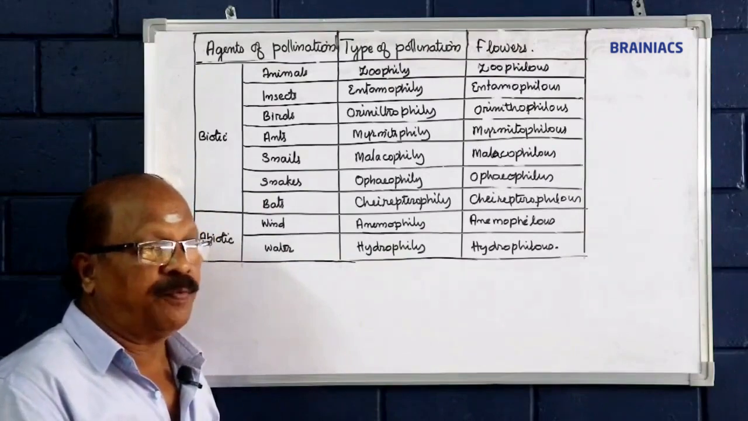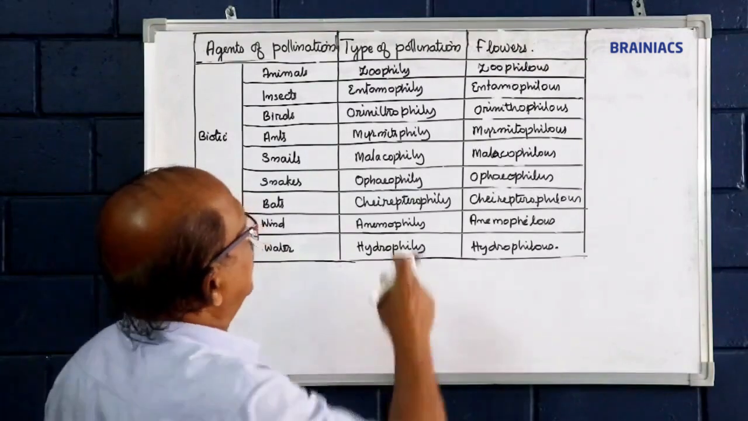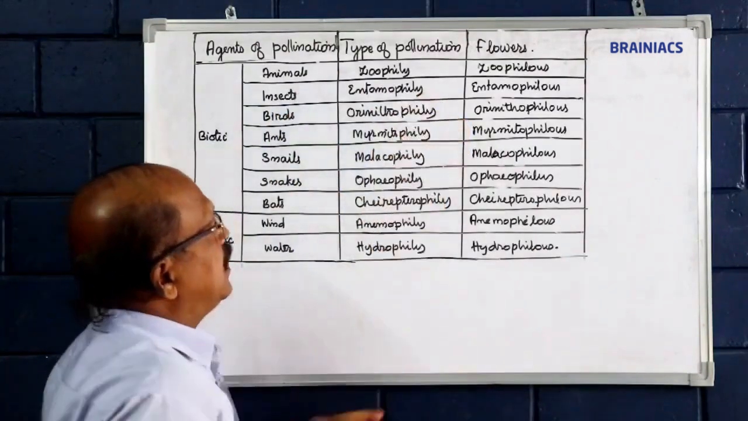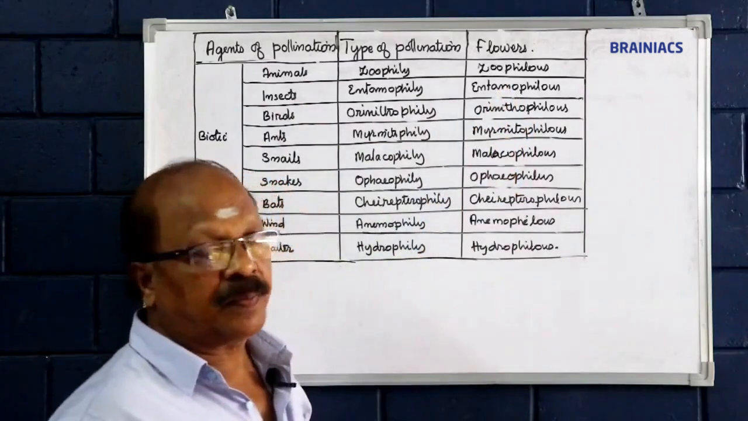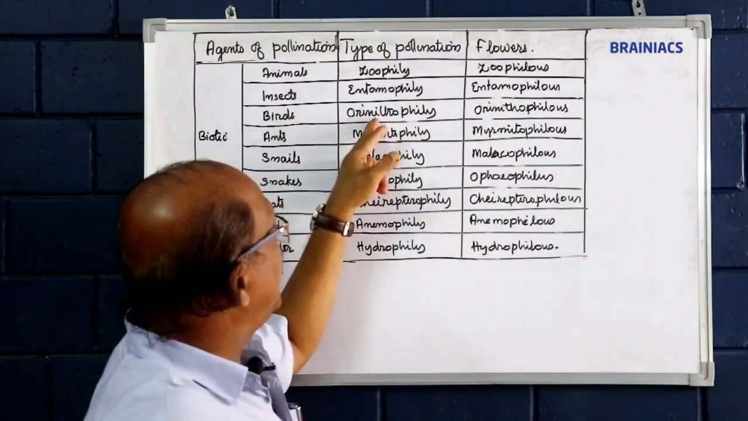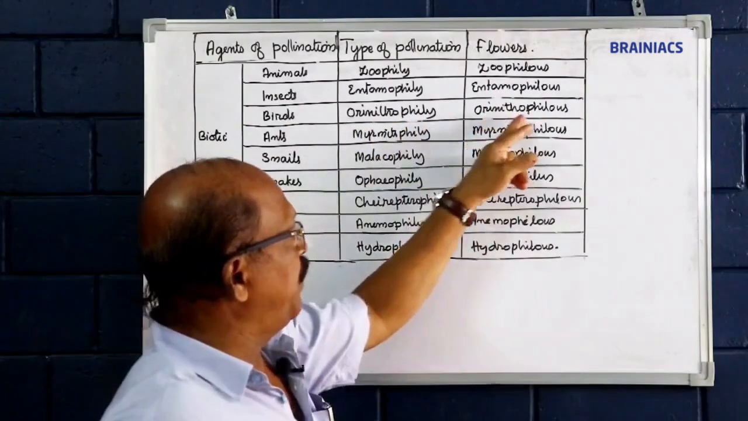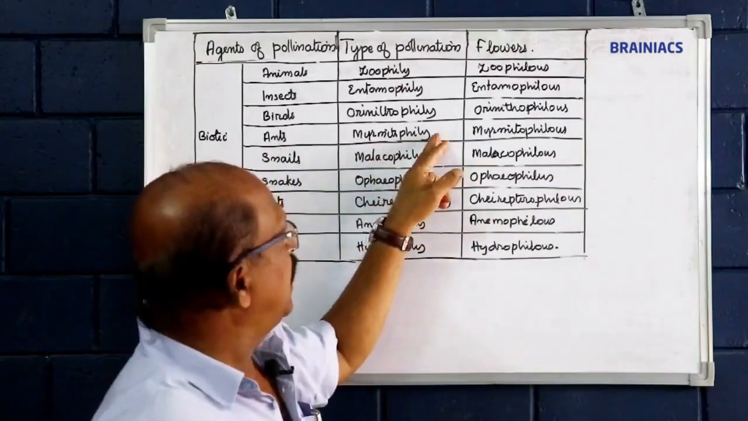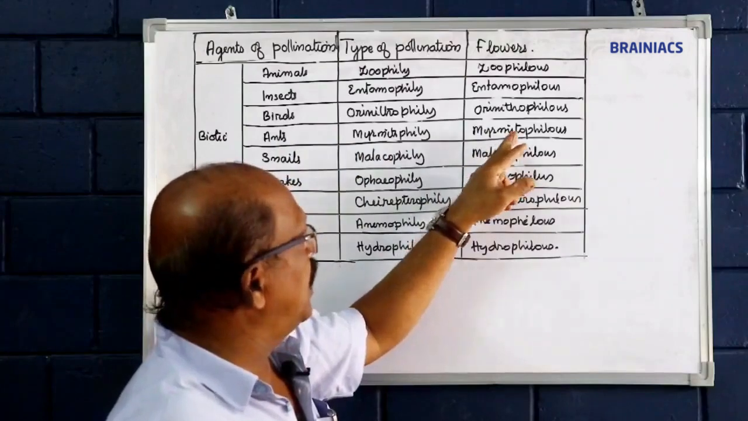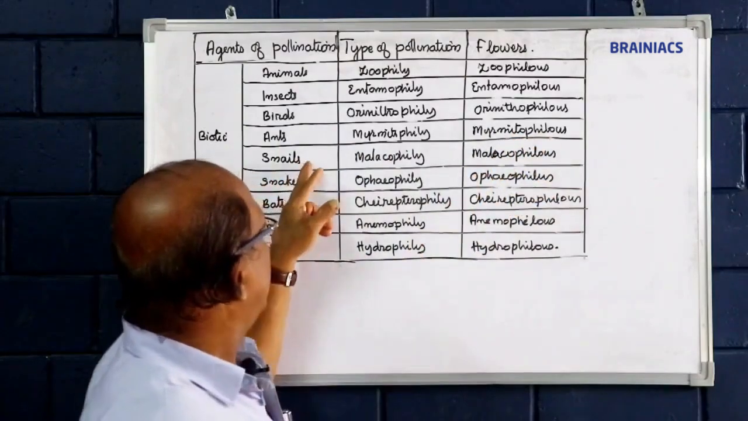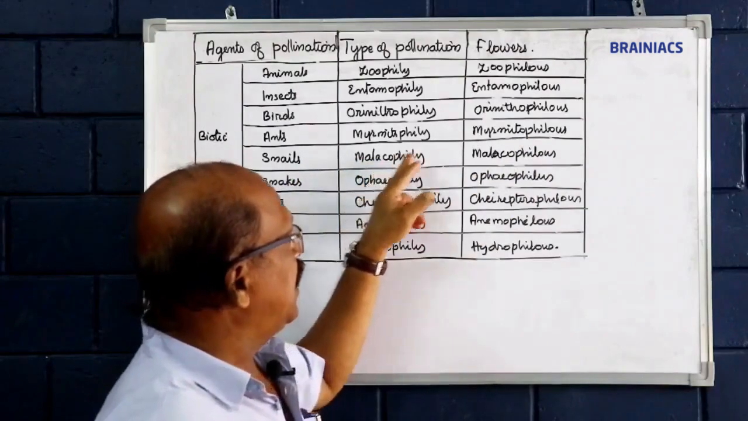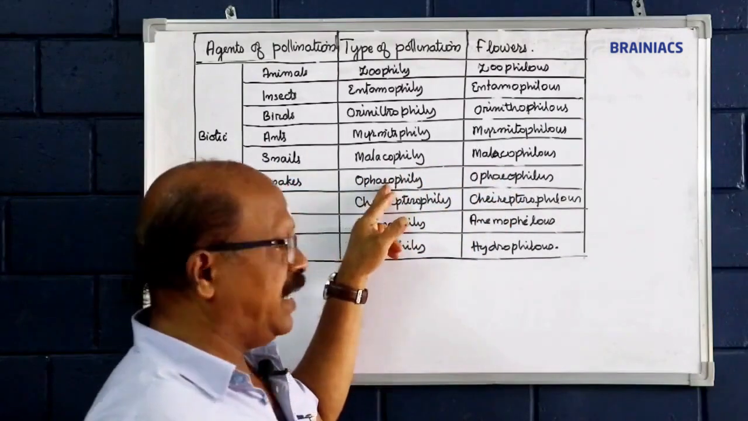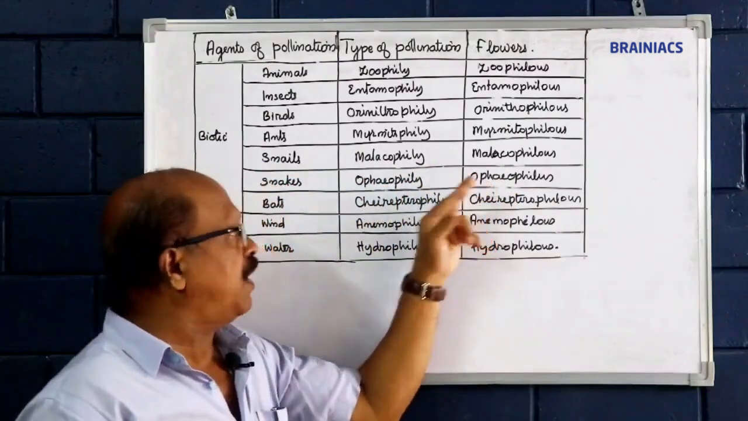Agents for pollination and the concerned terms: pollination by insects is called entomophily. Such flowers are called entomophilous. By birds, ornithophily, and such flowers are called ornithophilous. Ants, myrmecophily, and such flowers are called myrmecophilous. Pollination by snails, malacophily, such flowers are called malacophilous. By snakes, ophiophily, such flowers are called ophiophilous flowers.